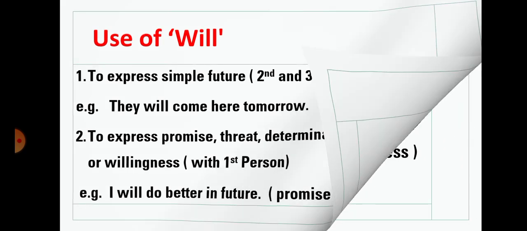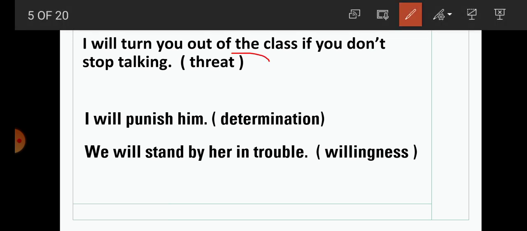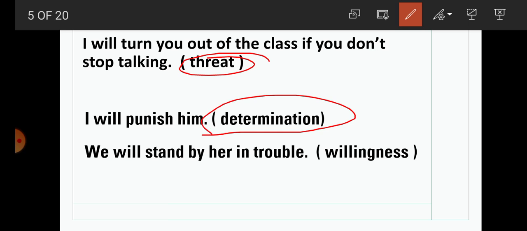Some more examples, students. I will turn you out of the class if you don't stop talking. Here it is a type of threat. I will punish him. This expresses determination.